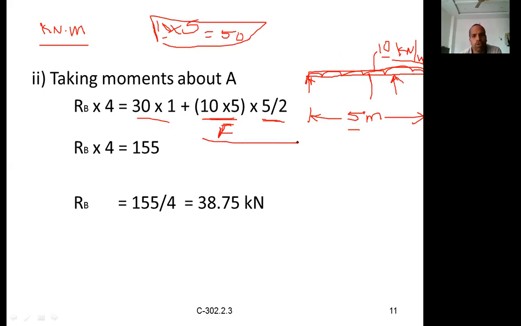Again, this is the moment due to UDL. Always be careful: UDL intensity, which is this 5, into the length over which the UDL is acting, divided by 2. That is nothing but the moment due to UDL. If we calculate that, RB into 4 is equal to 155 kilonewtons. So RB is equal to 155 by 4, which is 38.75 kilonewtons. This is how you can calculate the reactions.